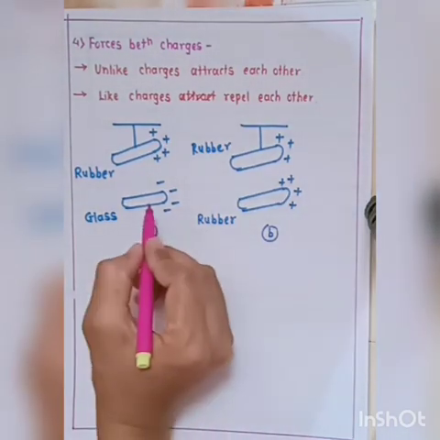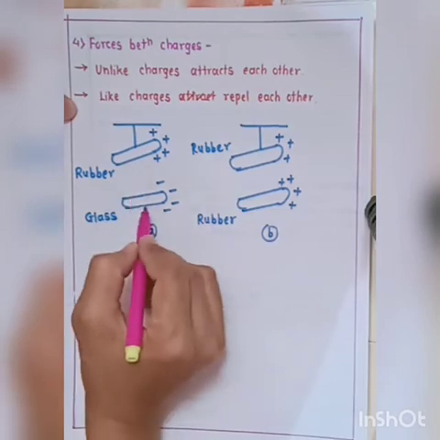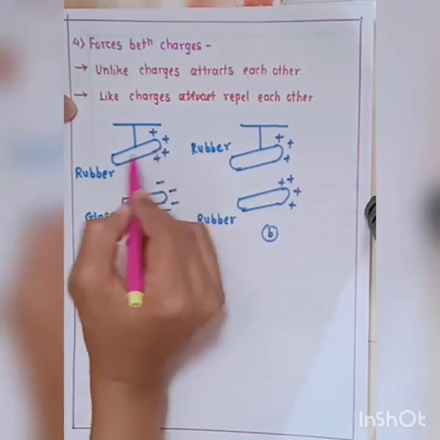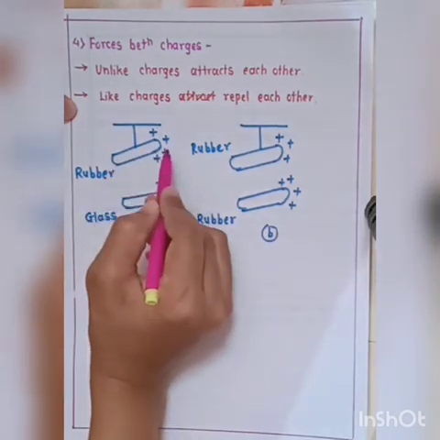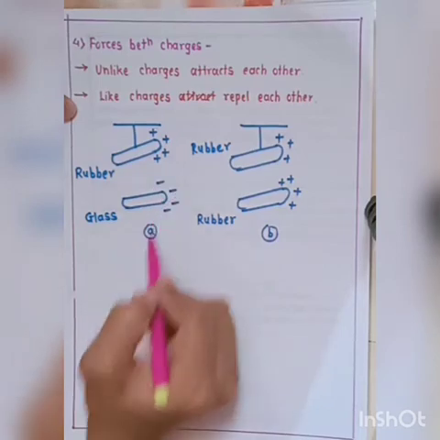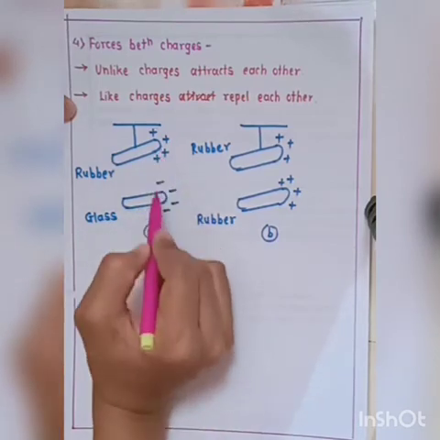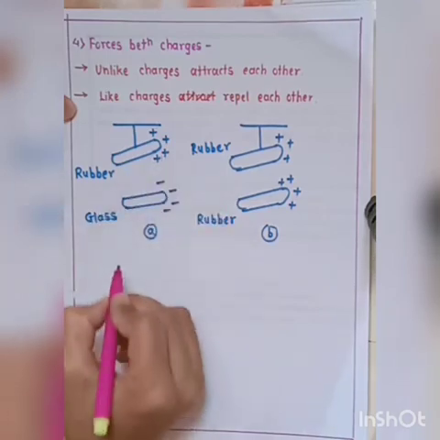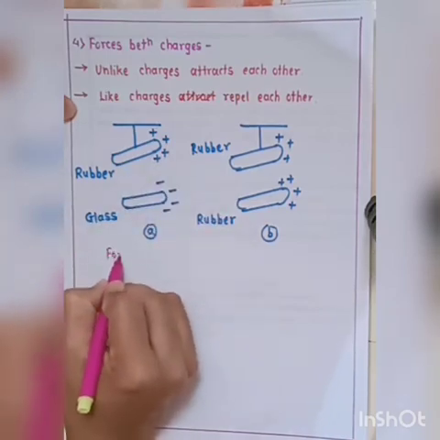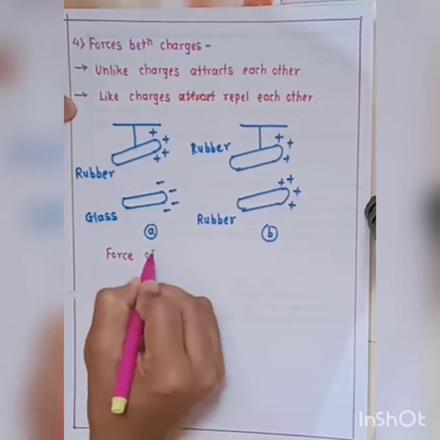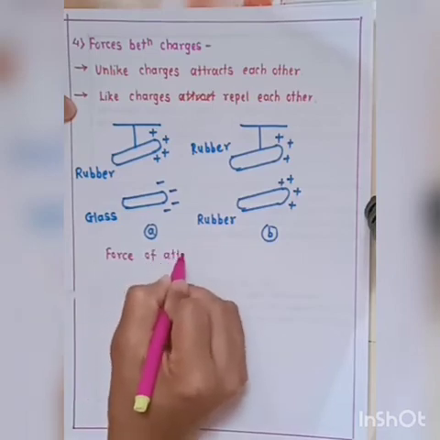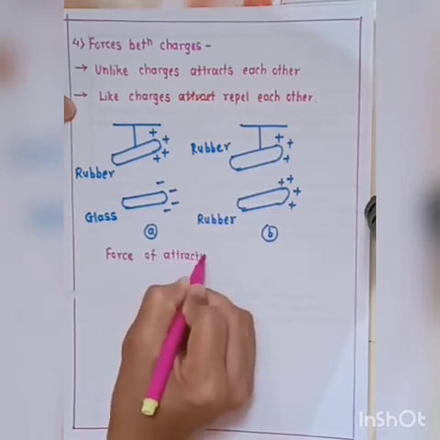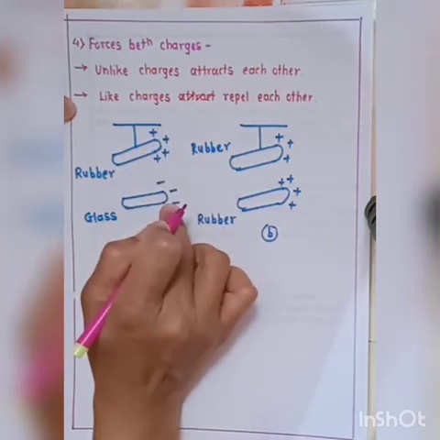In the first figure, this is the rubber rod and this is the glass rod. The charges distributed on the first rod are positive and on the other, negative. That means they are opposite charges, so they attract each other. Here is a force of attraction, because unlike charges attract each other.